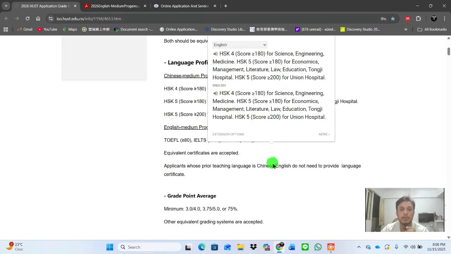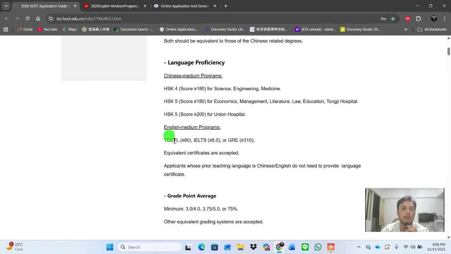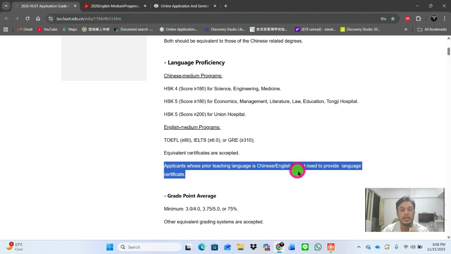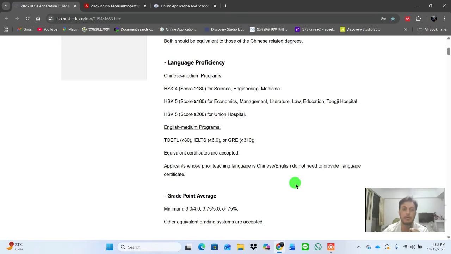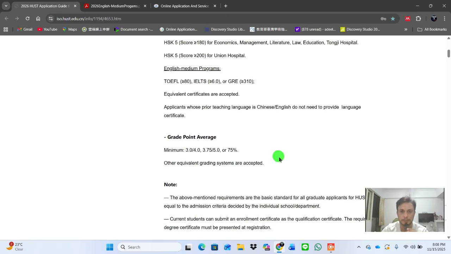And if you are going to apply for an English medium program, you have to give an IELTS, TOEFL, or GRE score. And if your last degree is in English medium or in Chinese medium, you do not need to provide any language certificate. In the application you have to mention that your last degree is in English and upload your transcript and certificate, so it will be clear there. Once again, you don't need to provide any kind of English certificate here.